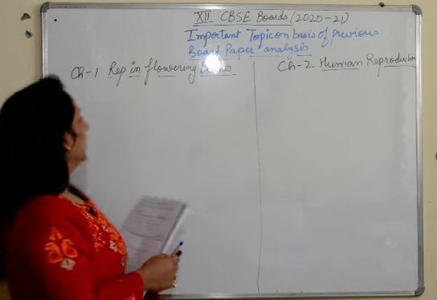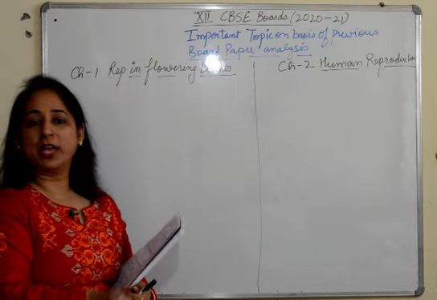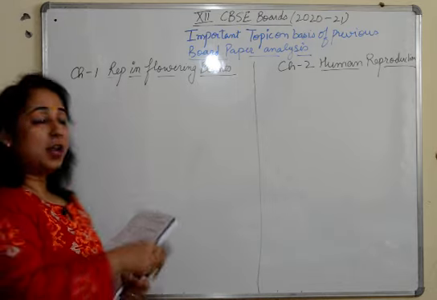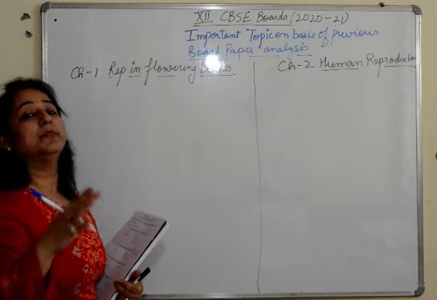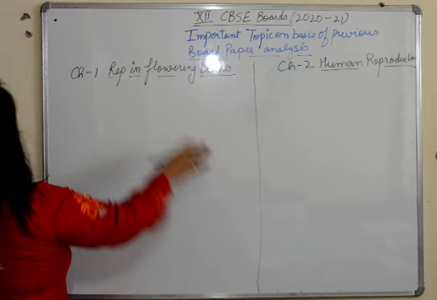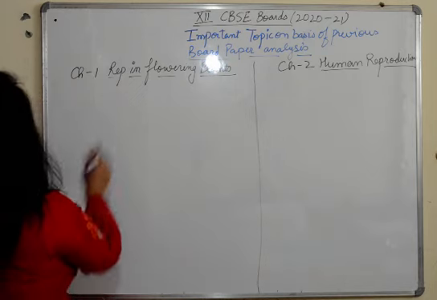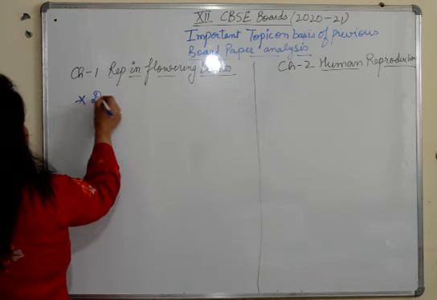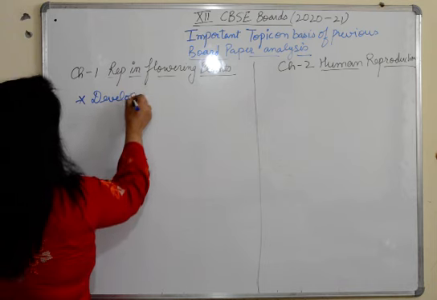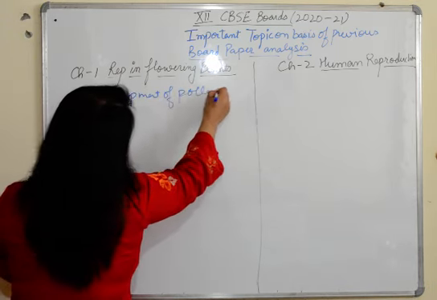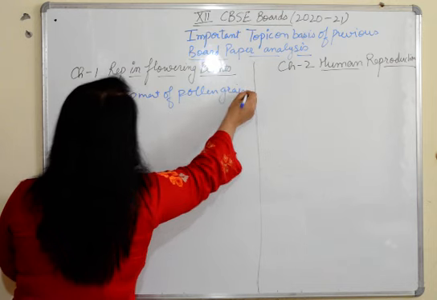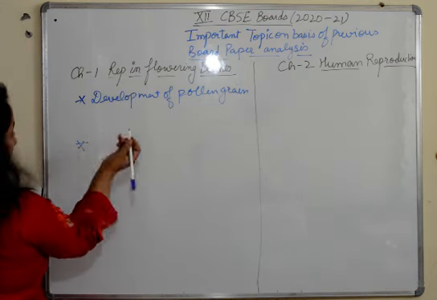So we'll start with reproduction in flowering plants, chapter number 1. First of all, I'll write the important topics here and then I'll tell you how they are important and why I think it's important. Reproduction in flowering plants: development of pollen grain, where you tell about the germination and all, pollen tube and its formation and all.